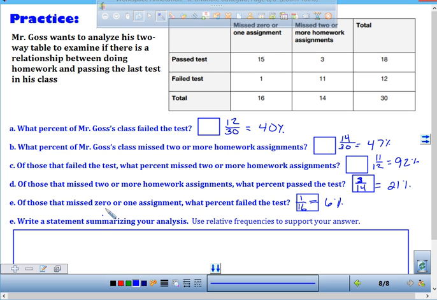Okay? Students who did their homework more likely passed.